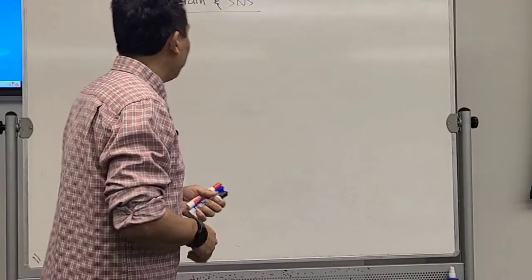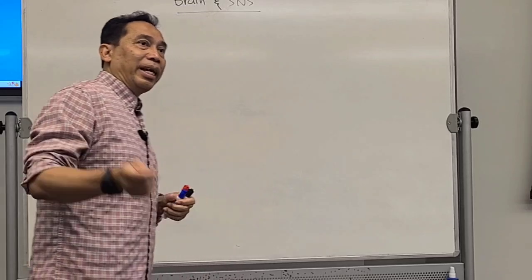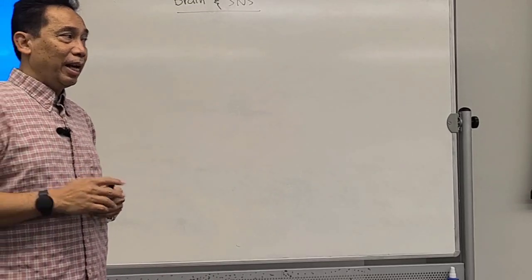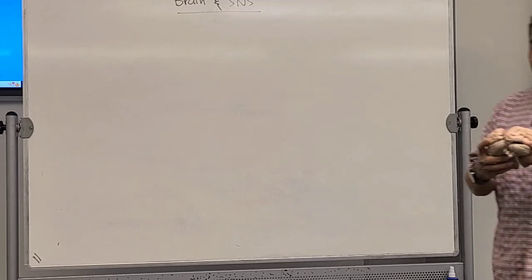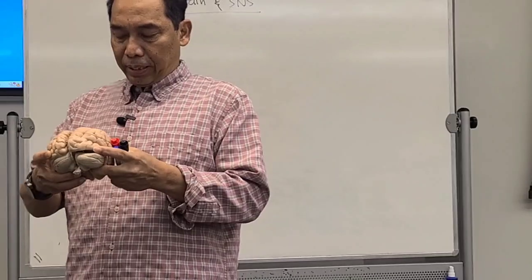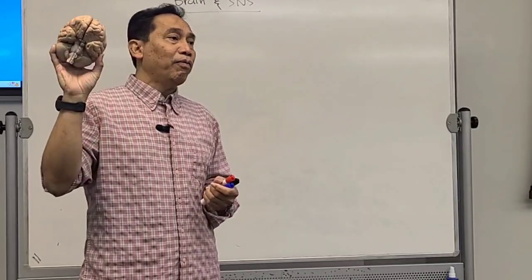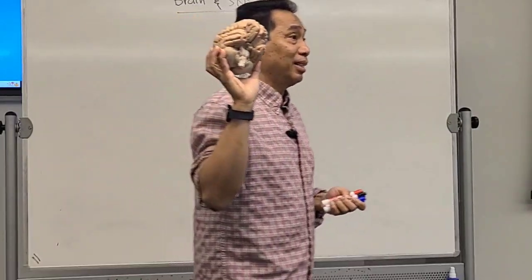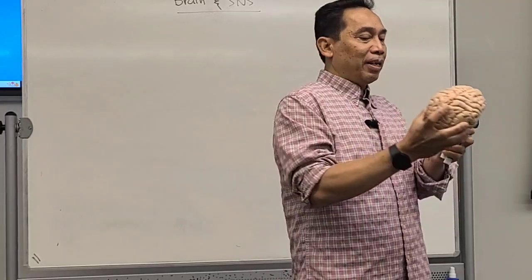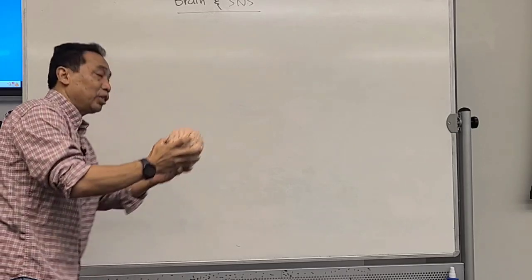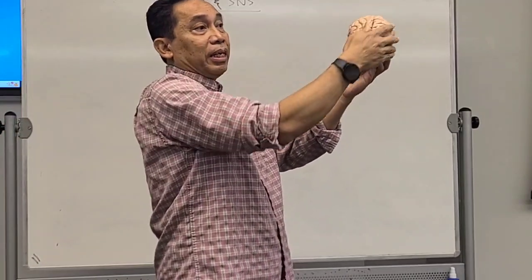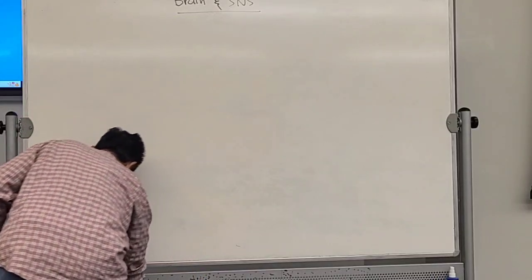Okay, now, for the brains, we have learned a little bit in the lab. So I bring somebody's brain over here. So we see the brain, how it looks like. It has four main parts. You still remember? Four main parts. What do you call the biggest part of the brain? The biggest part of the brain over here. Cerebrum.